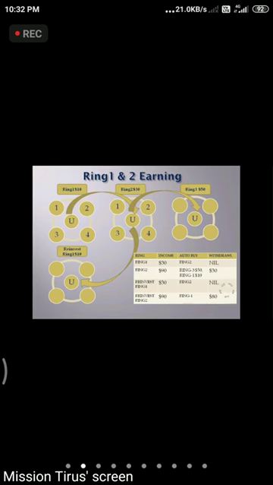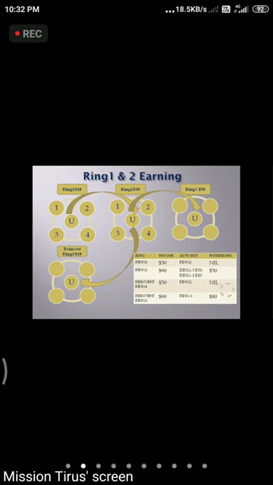So we have to start with the $10. We have to build our team. We have to guide them. We have to help them to complete the second ring. We have to take them to the third ring, which is of $50 medium. And we go on earning from here.